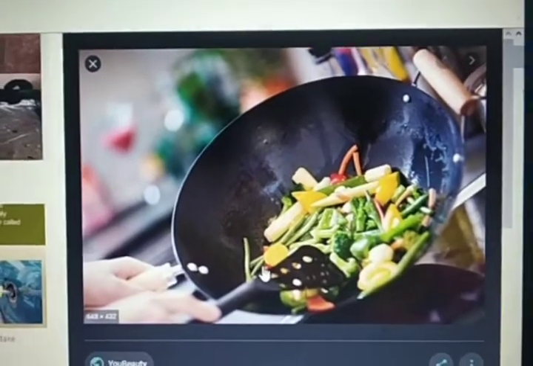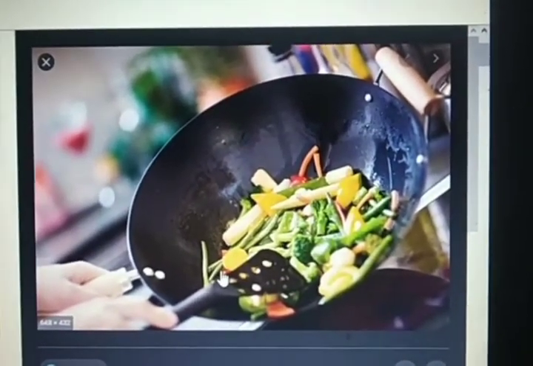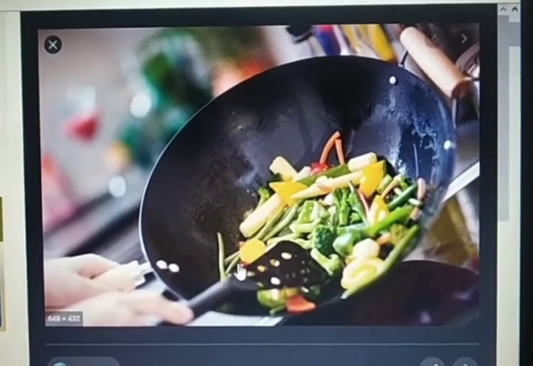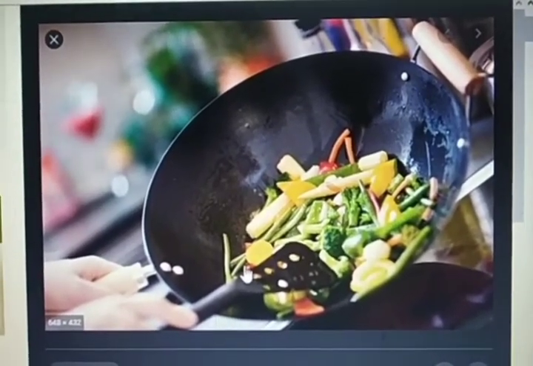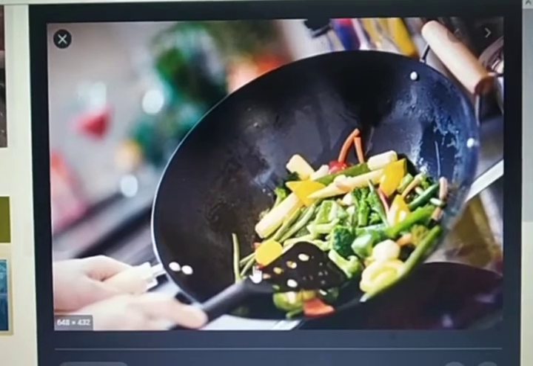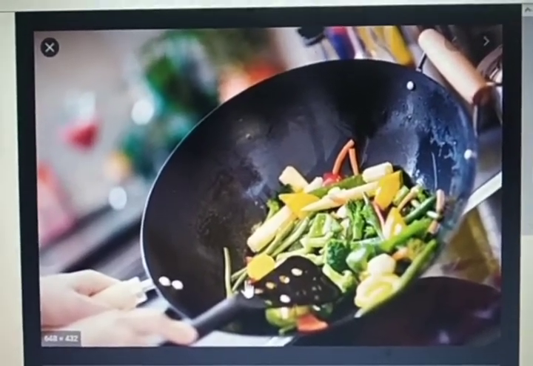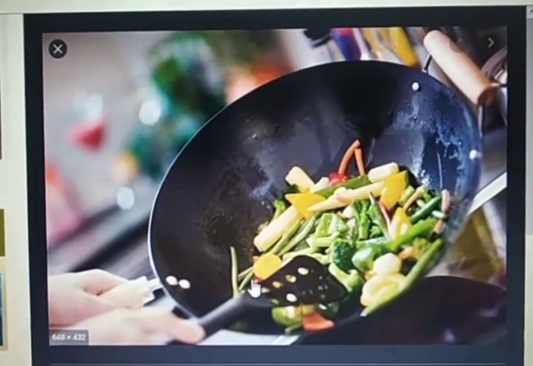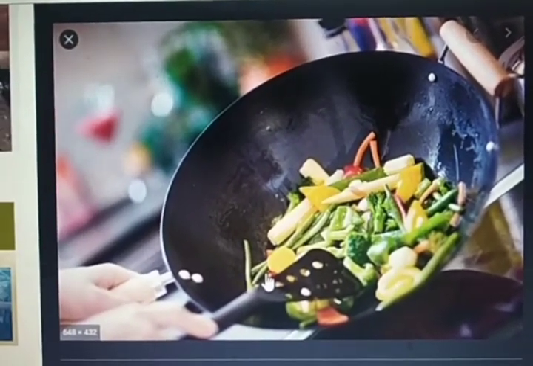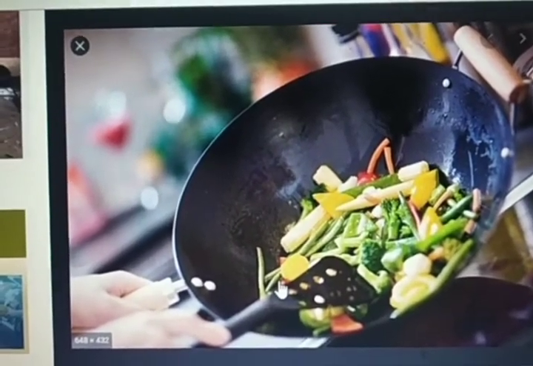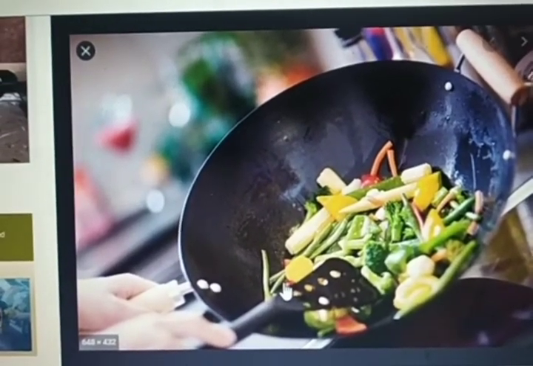Now cooking of food is also an example of chemical change. Why? Because when you cook something, many chemical reactions take place within the food. As you add oil to the vegetables and cook, the taste and chemical structure also change.